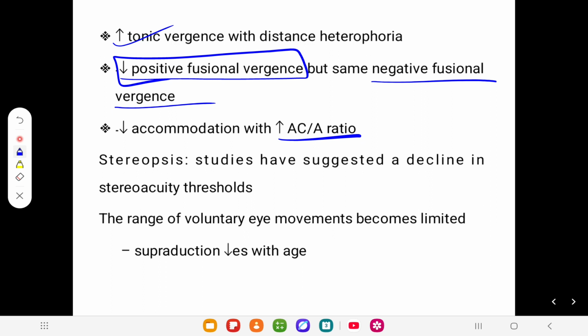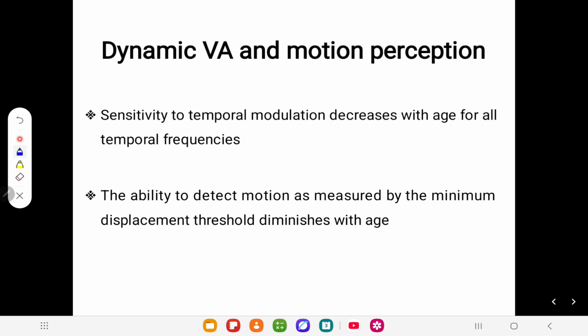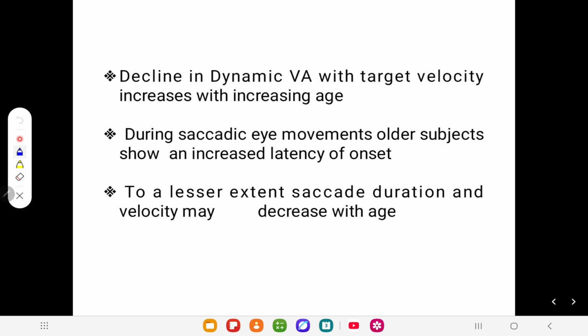Stereopsis, yes, decreases, but a little bit, not hugely like accommodation. The range of voluntary eye movement becomes limited, especially in supraduction gaze. Okay. So, dynamic visual acuity and motion perception. Sensitivity to temporal modulation decreases with age for the temporal frequencies. The ability to detect motion as measured by the minimum displacement threshold diminishes with age. It's very important to understand. Dynamic visual acuity basically decreases and motion perception decreases. So there is a decline in dynamic visual acuity with increase in age, and saccadic movement also decreases.